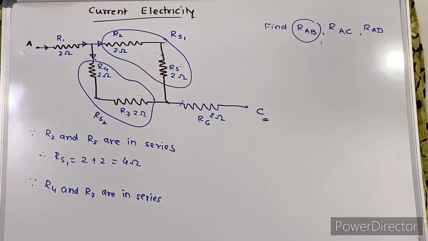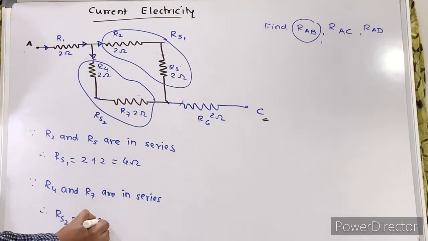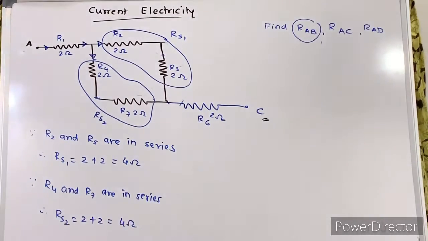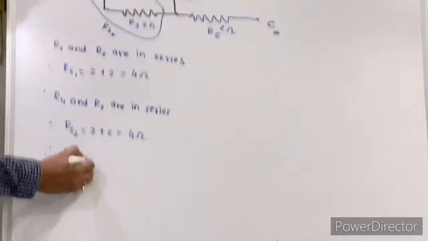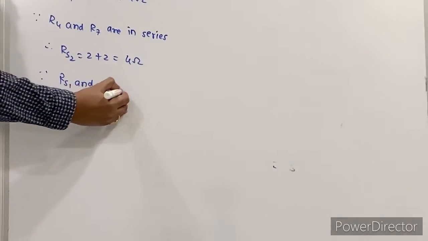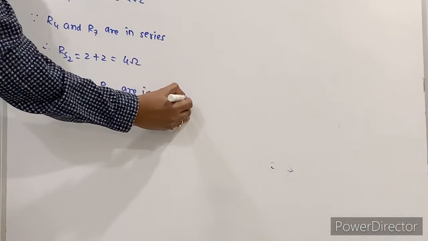Series. So I can write here therefore RS2 is equal to again 2 plus 2, which is equal to 4, which is connected, that is 4. Now next part, since your RS1 and RS2 are in parallel, are in what one?